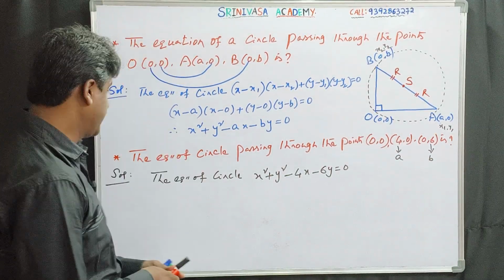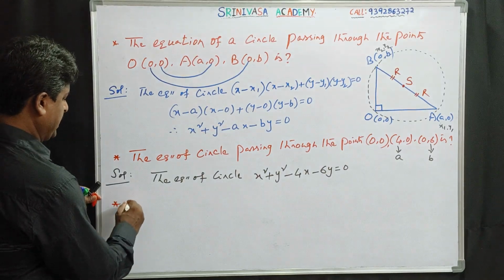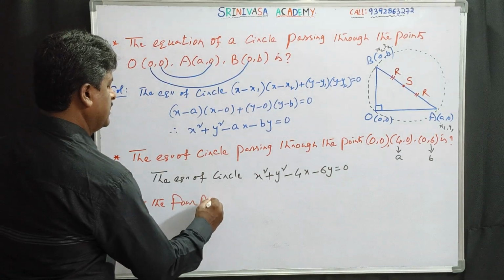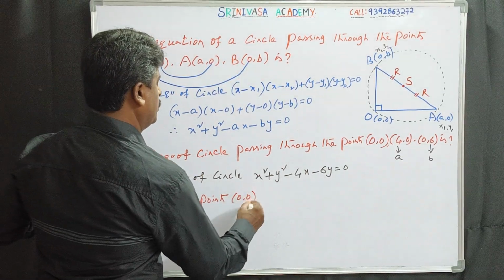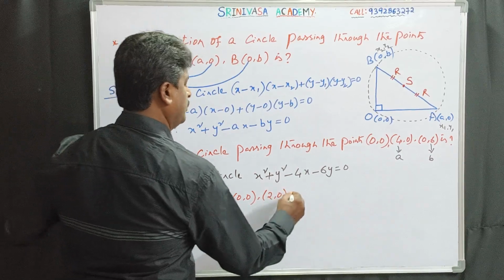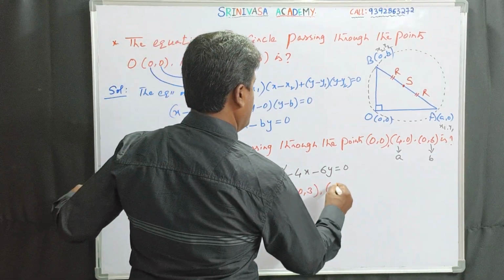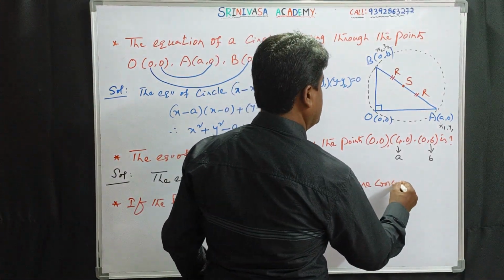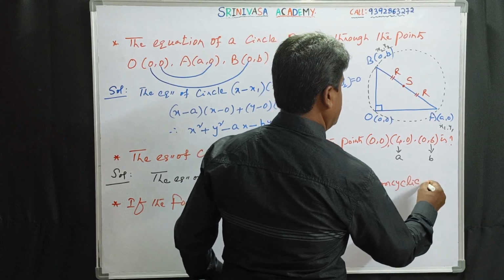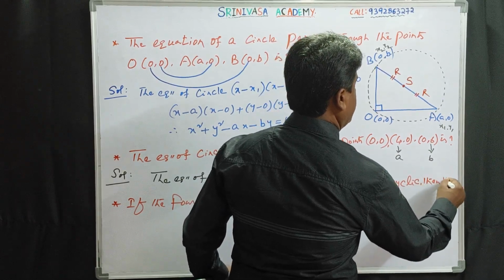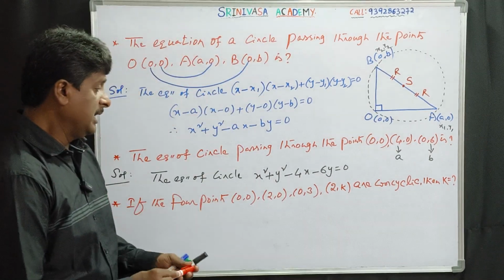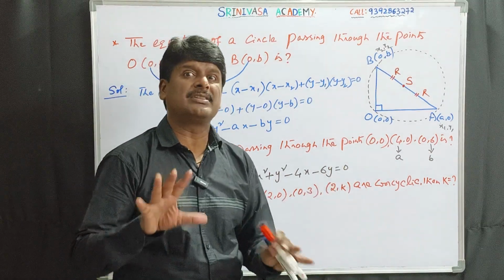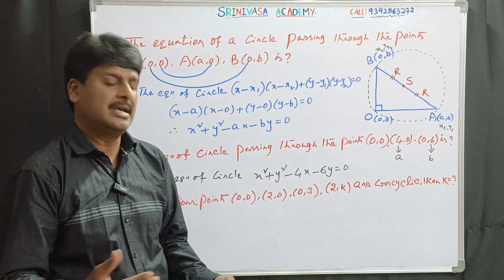Sometimes a question may be given: if the 4 points (0, 0), (2, 0), (0, 3), (2, k) are concyclic, then k is equal to what? See, these 4 points are concyclic, meaning they lie on the same circle.